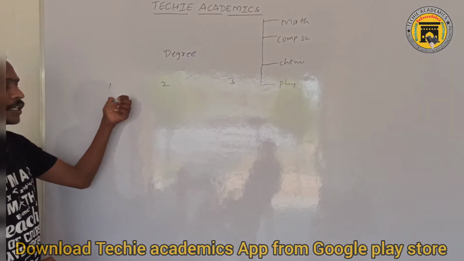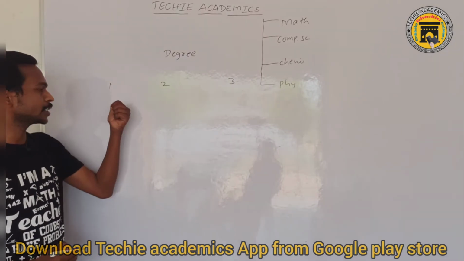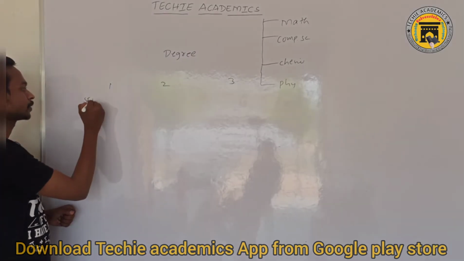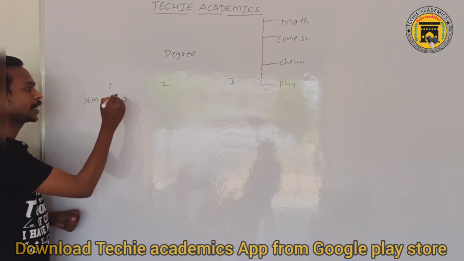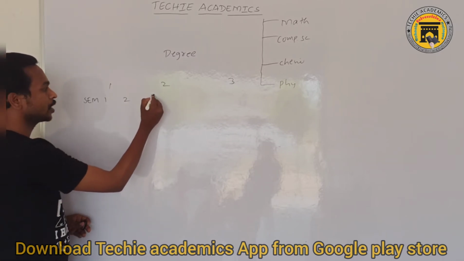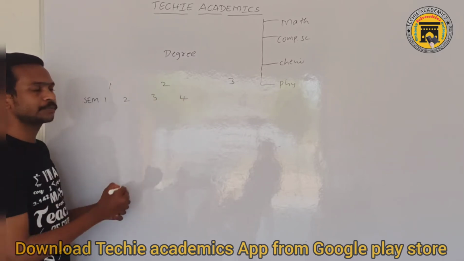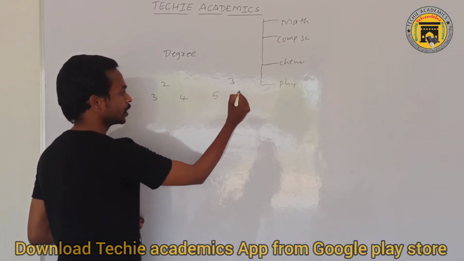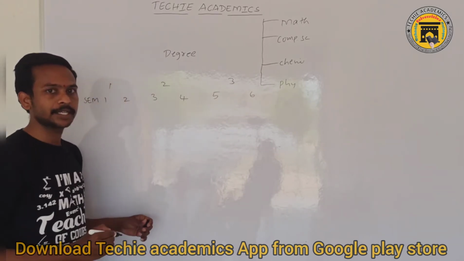In first year we have 2 semesters, one semester for every 6 months, so sem 1 and sem 2. In second year also you have 2 sems, sem 3 and sem 4. In the final year also we have 2 semesters.